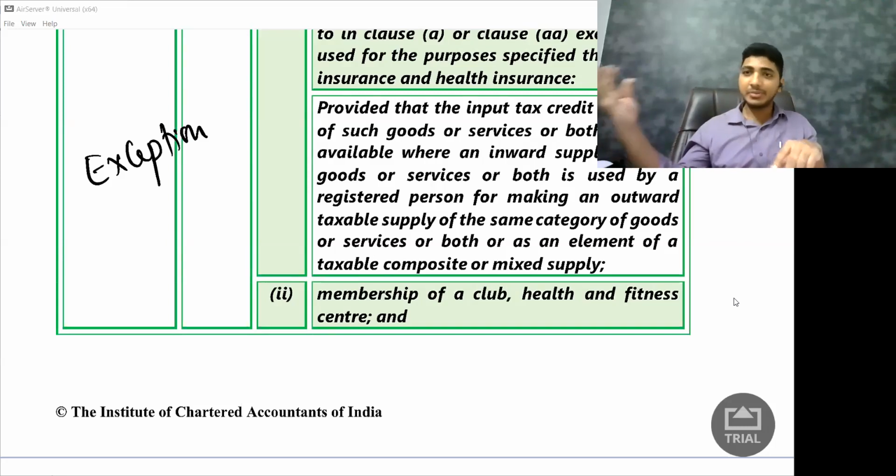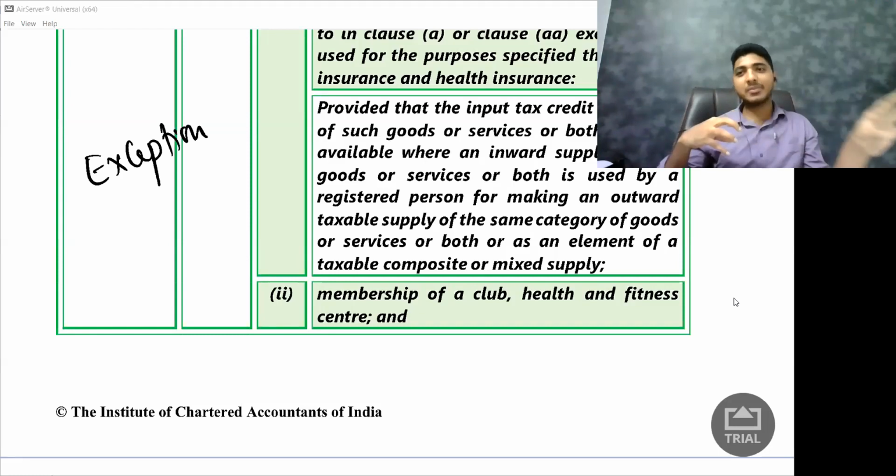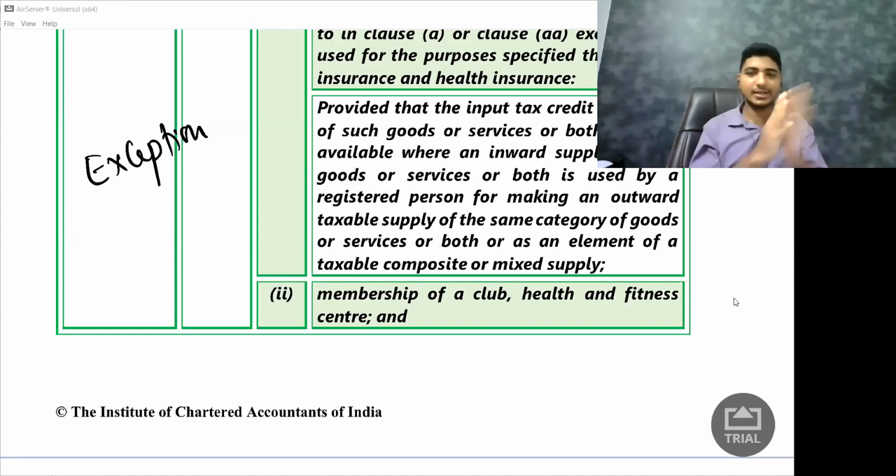Now, I may purchase in one form, but sell in another form. Okay, a little tricky. I may purchase biscuit, sell biscuit. So it is in the same form, purchasing food, selling food. Same form, did not change. But if I am taking caterer service and providing event management service, it actually changed. The form did change, but they are saying form doesn't matter. If you're purchasing and further selling it in whatever form you want to supply, you will get the credit.